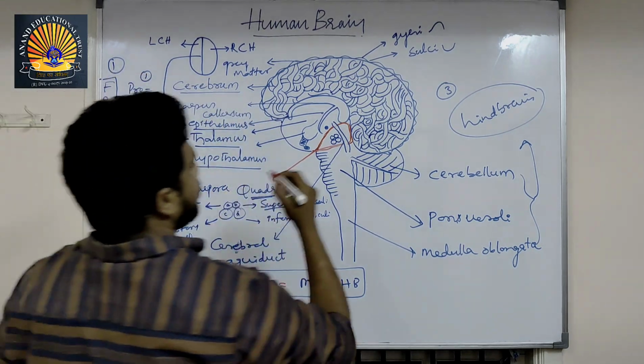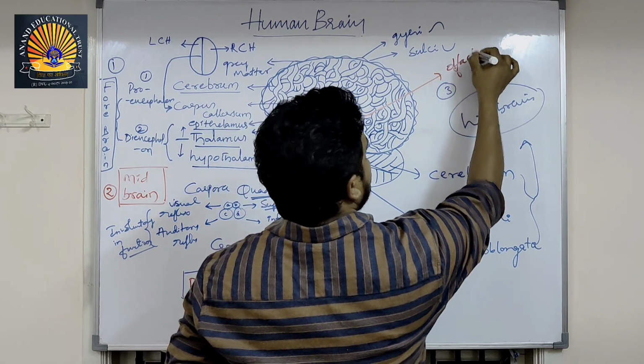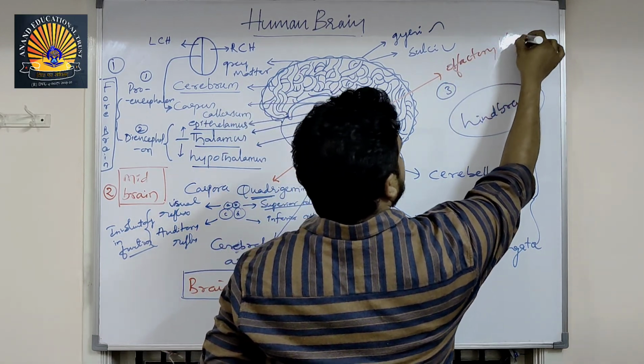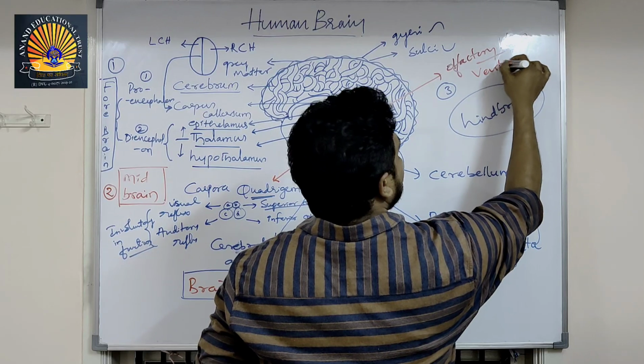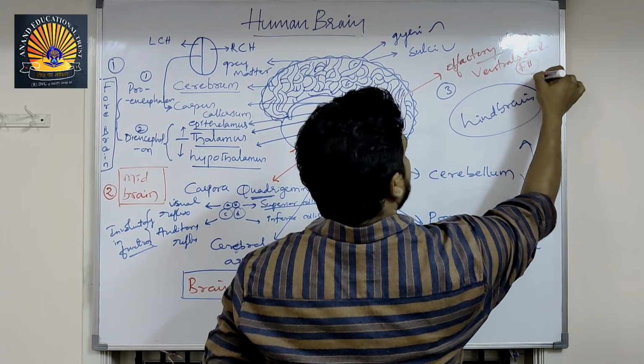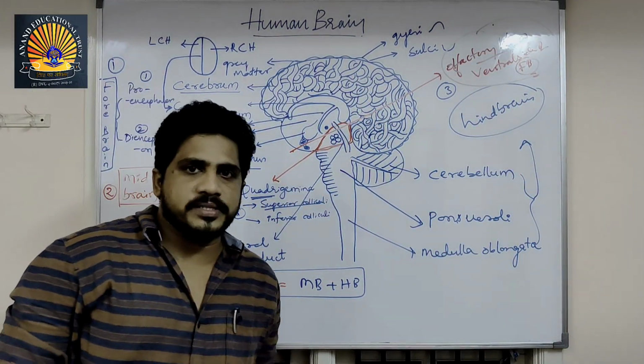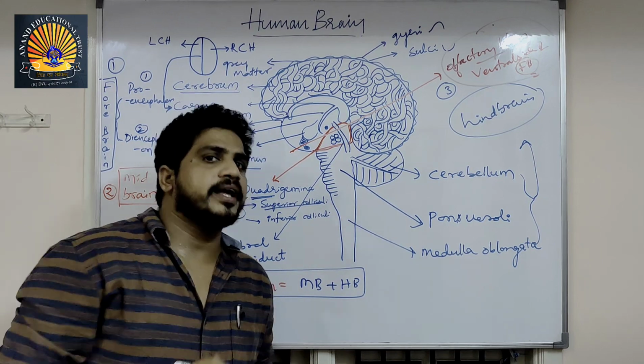I will write here. Where are the olfactory lobes present? Ventral side of forebrain. This is an important point. Ventral side of the forebrain only.